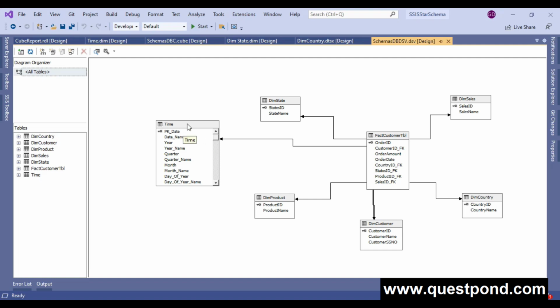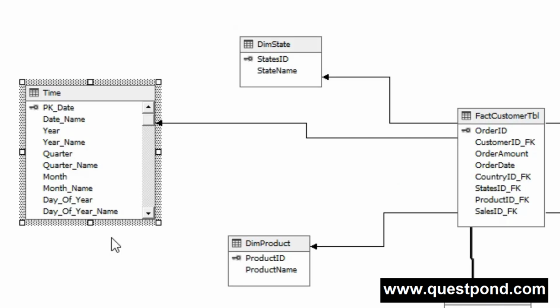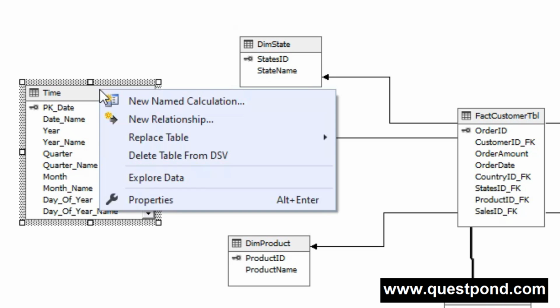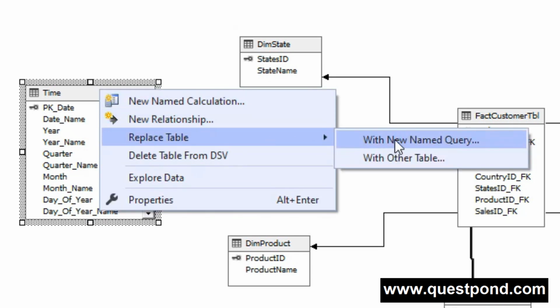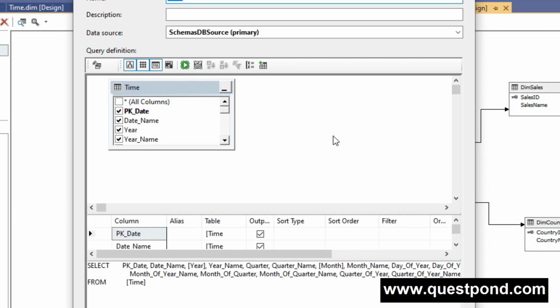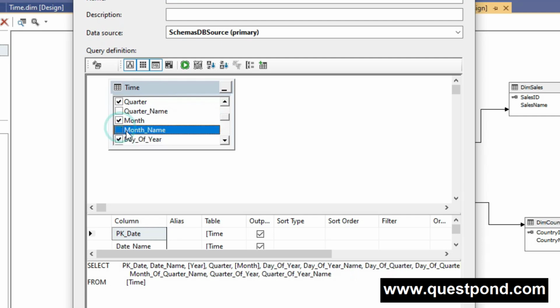Suppose we have a table like this. Now we are in our data source view, and here I have selected the table. You can see that a time dimension table. So what I'm going to do is right click and replace the table with the named query. Okay, so here you can see that a query window has been opened up, and suppose I don't want year name, quarter name, or month name, then I simply unselect those and construct a new table with a customized query with a customized column.